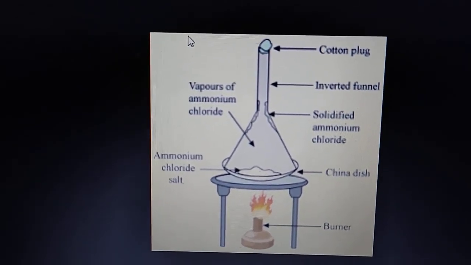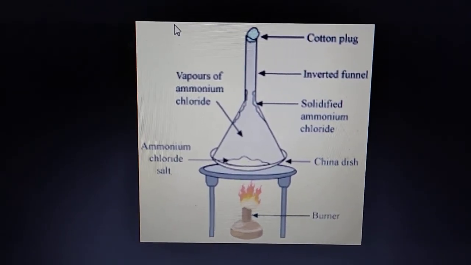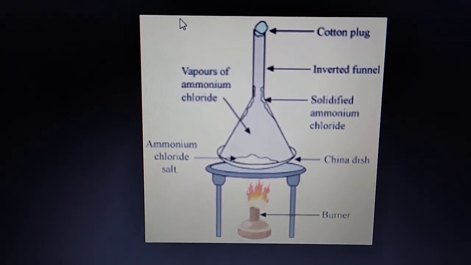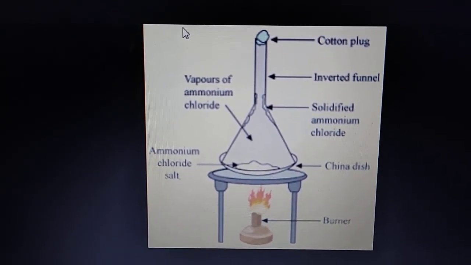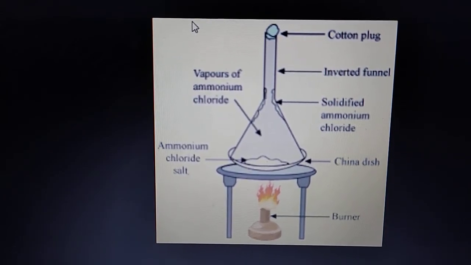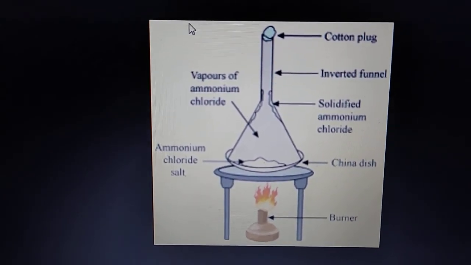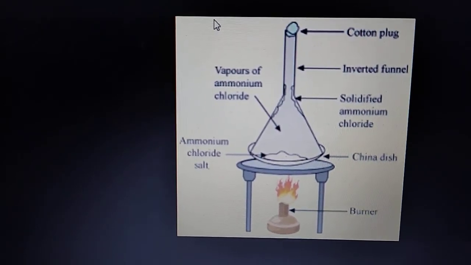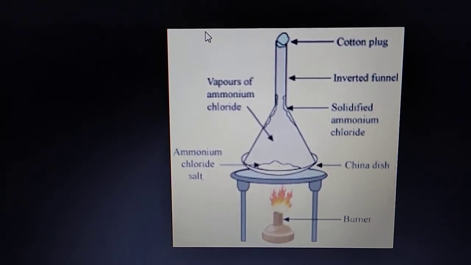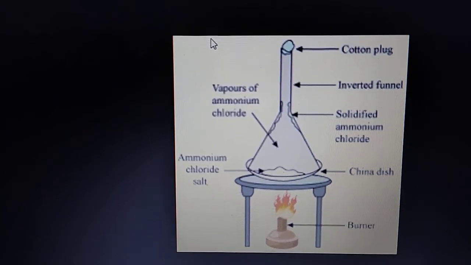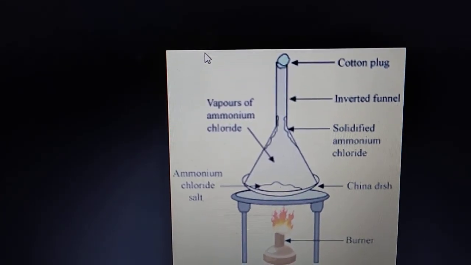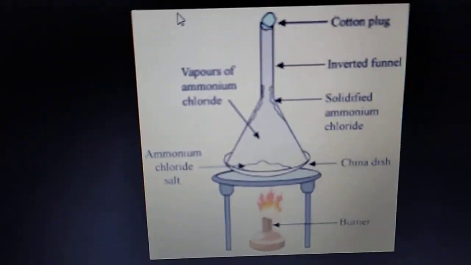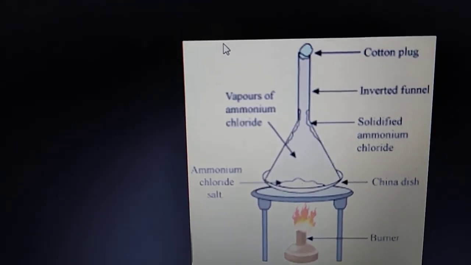So first of all you have to do some setup. You can see here in the figure, you have to place an inverted funnel over a china dish. You have to take a tripod stand and burner, and take some cotton and plug it in the inverted funnel.